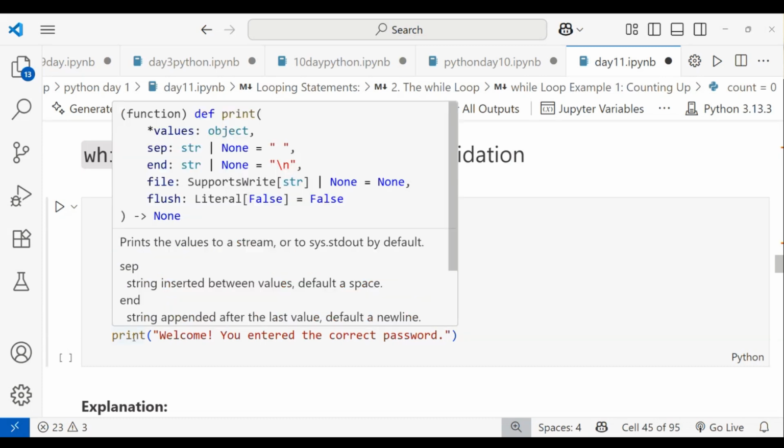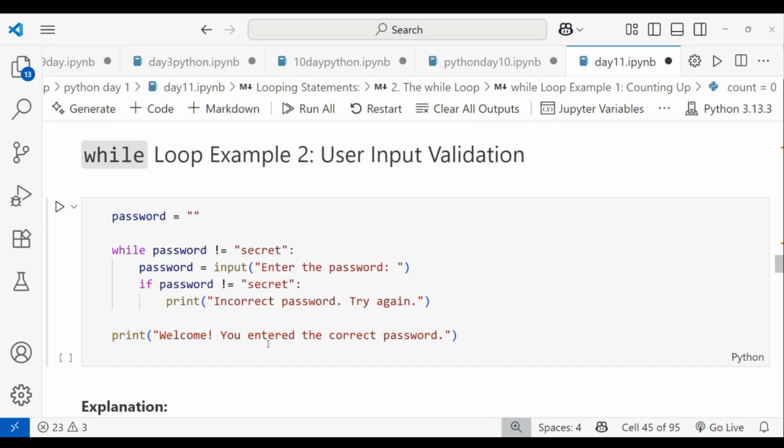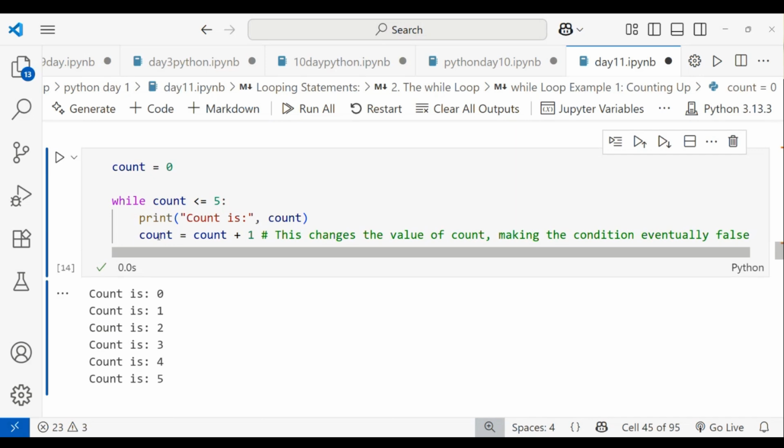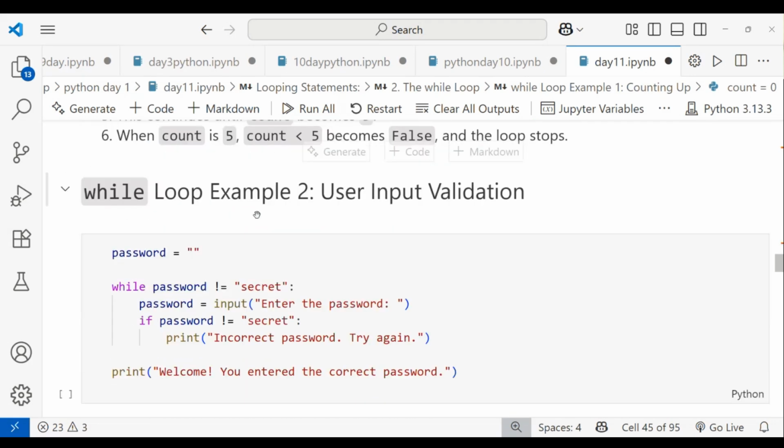And first it should print welcome, you enter the correct password, like that. I'm mentioning here the updation because if you don't mention the updation, you can't try it. Updation is nothing but count is equal to count plus 1. Count is already declared, right? So if you mention count plus 1, it will work till this condition is true. If you don't mention the updation, it will work like an infinite loop until this condition is true.